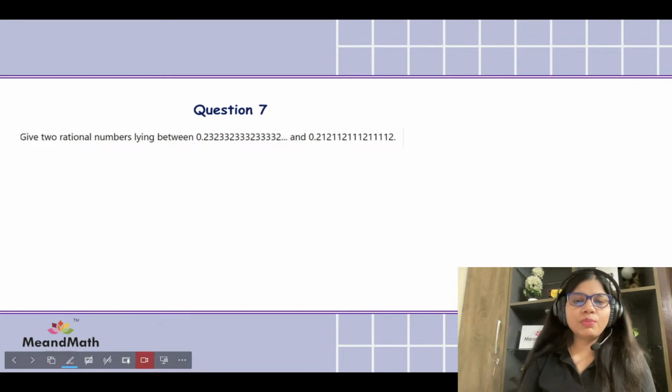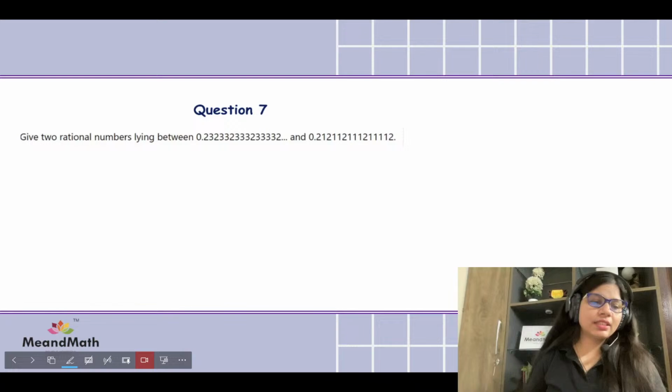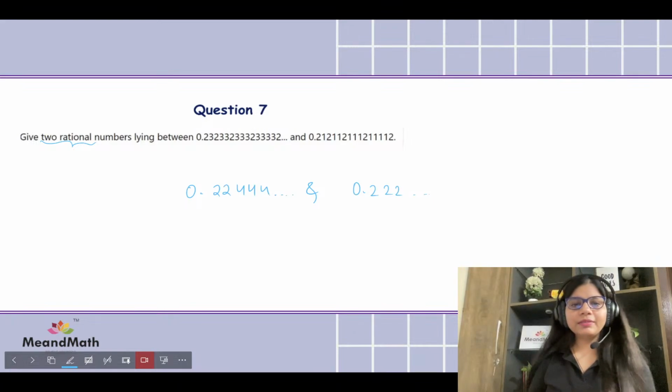And here we have 0.21, 211, 2111. Okay, like this. Now tell me what two rational numbers are going to be lying between that. Yeah, can we say 0.22444 and 0.23, and this is 21. So 2 2 2, like recurring.